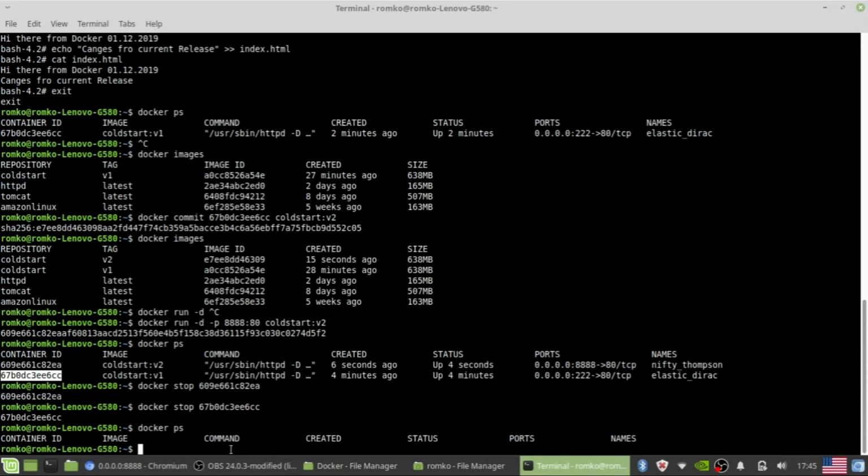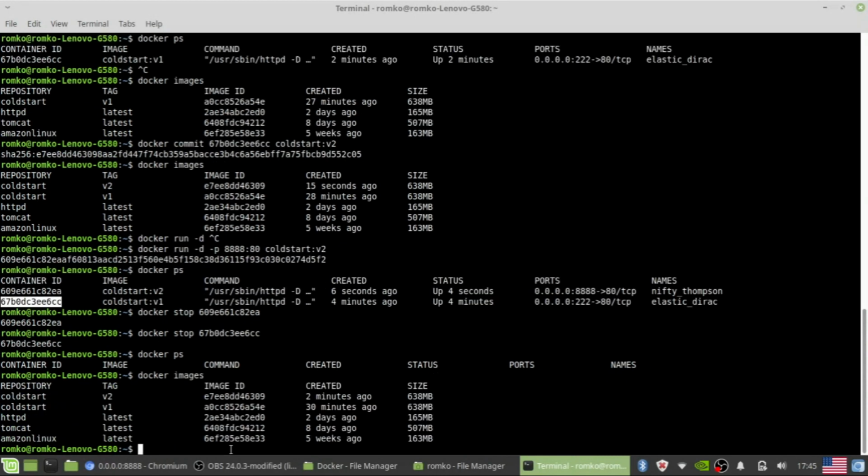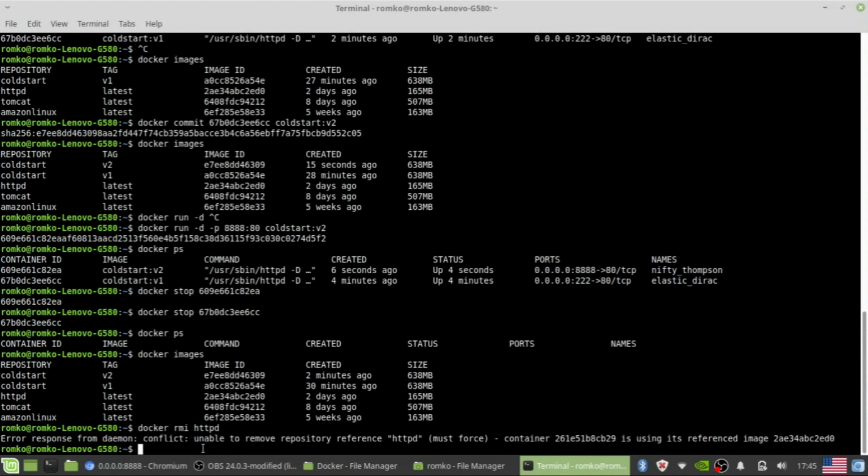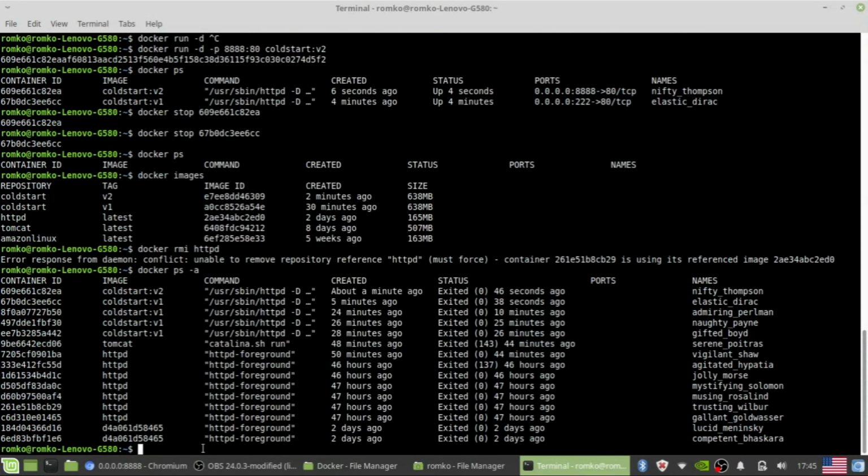And let's delete images. Docker RMI, remove images, HTTPD, for example. It can't be removed because it is used by another container. Let's check it again, the containers.